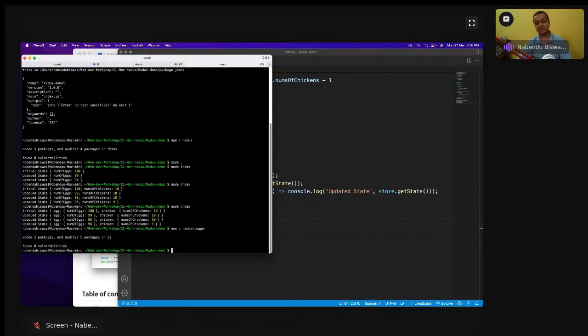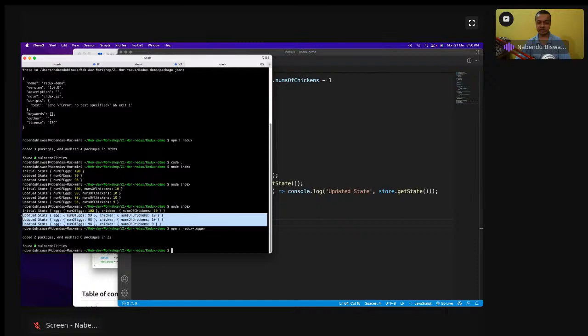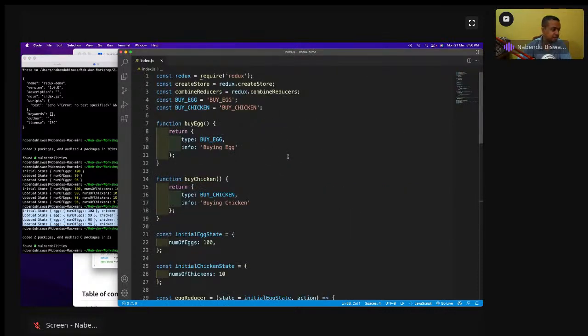What it does is give us a much better logging facility. We are getting some log by default here, but with console log. Without console log also, we'll get some very good logging facilities. So for that we have to add this Redux Logger. We've just installed the package, so we have to add it.